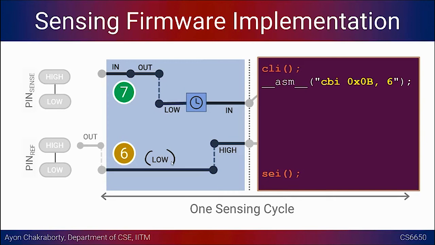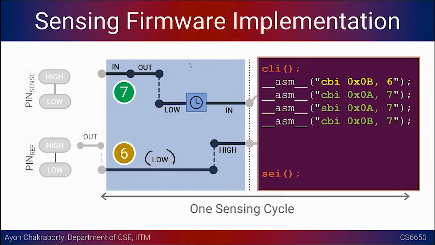And for the next thing, you want to look at pin number 7 and do the discharge operation. So first you want to flip this thing. You want to clear bit 7 and set bit 7. So this is immediately made as an input and then flipped to output. So you configure once as input, once as output, and then write a value low, which is basically clearing the 7th bit in the 0x0b register, which is the data register.